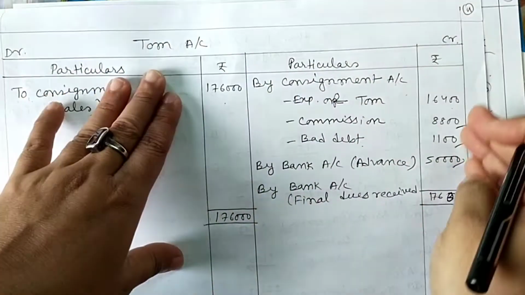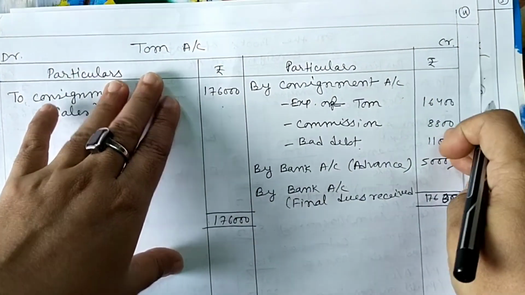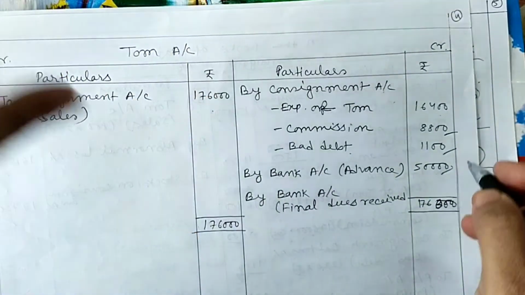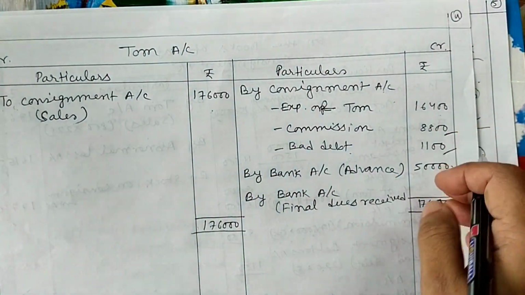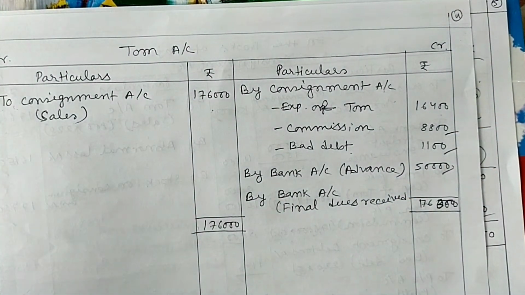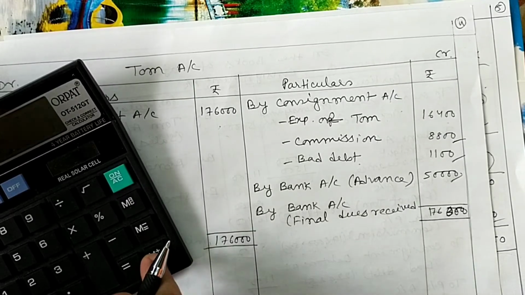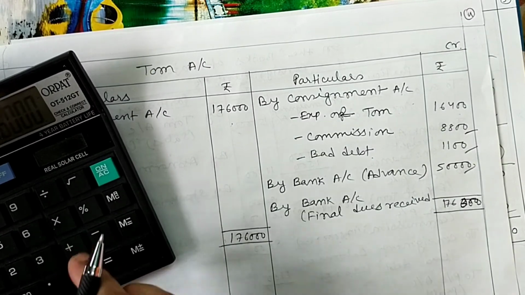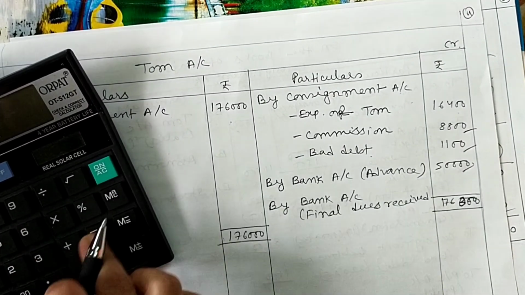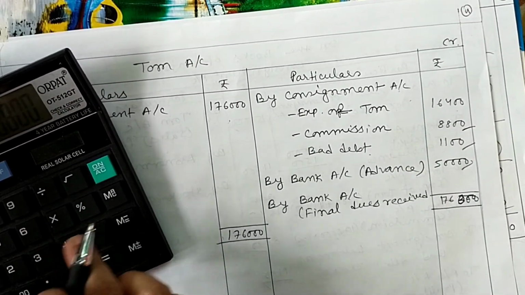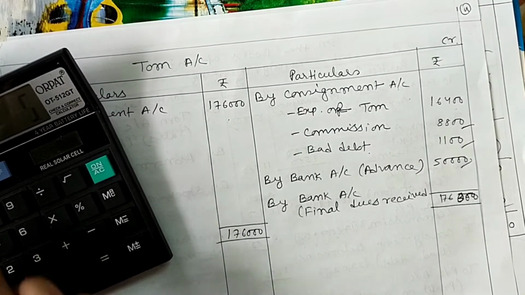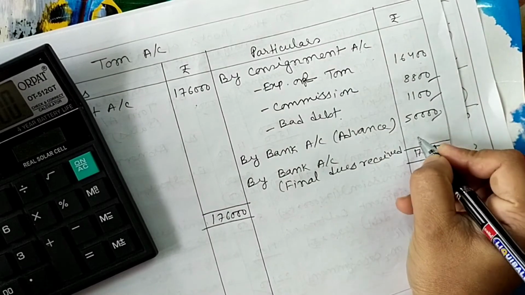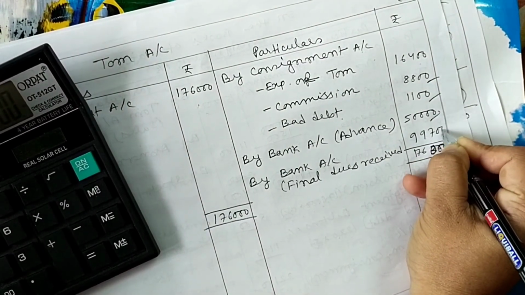After deducting all these things from sales, we get the balancing figure, 99,700.